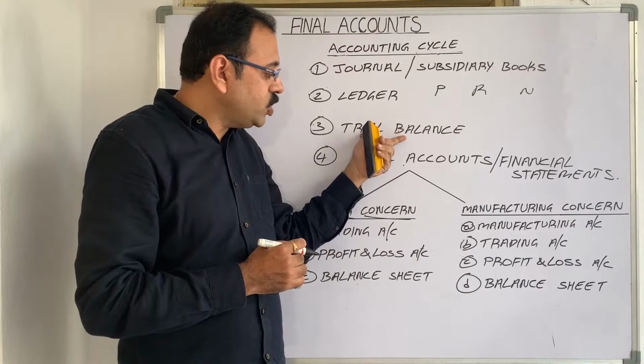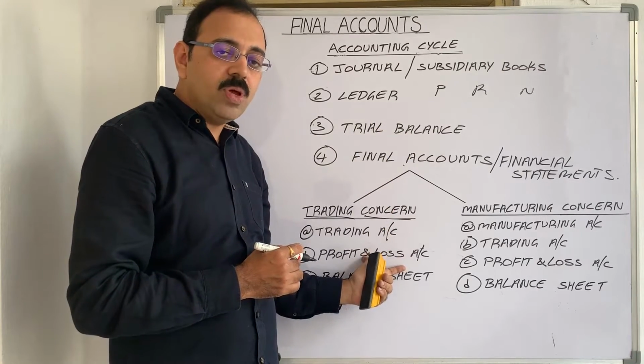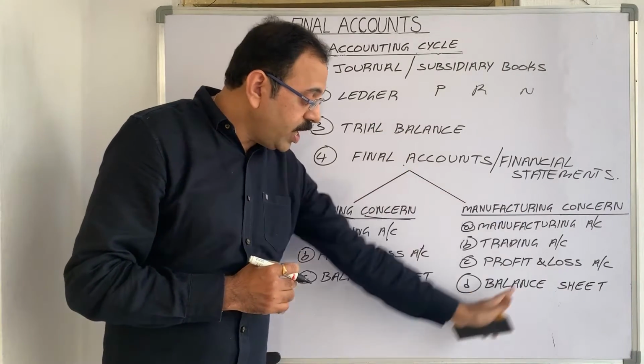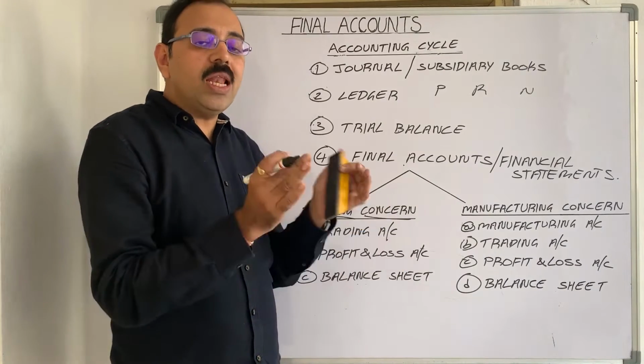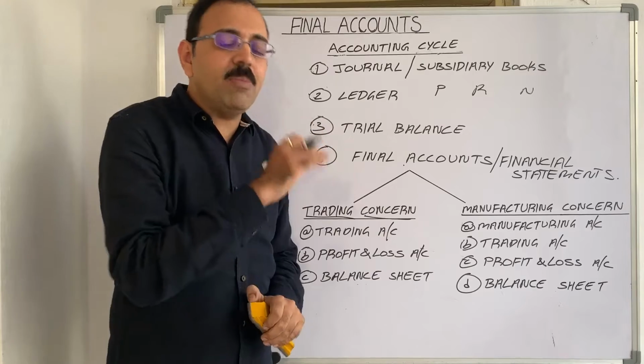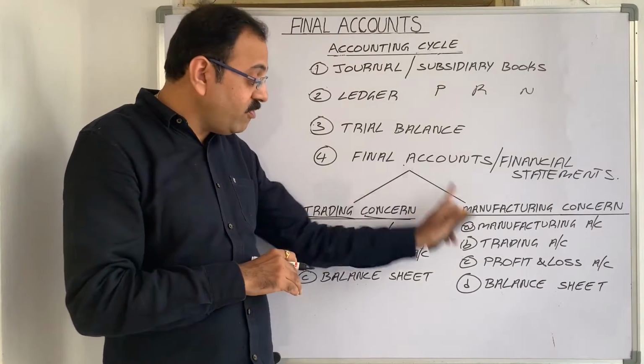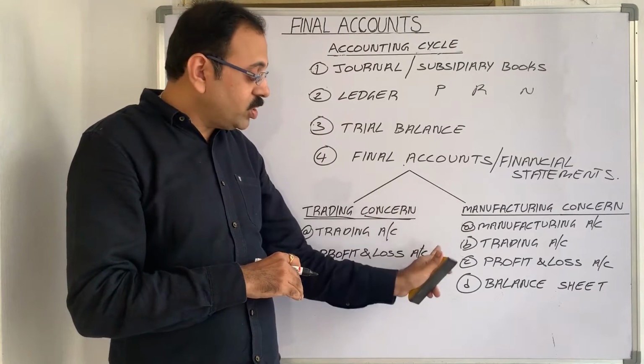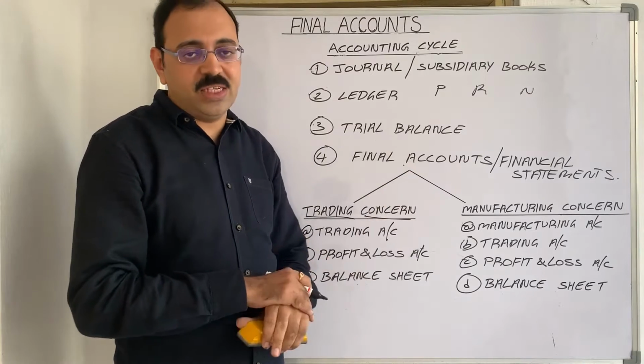And from the trial balance only, we prepare final accounts now. Meaning, while preparing final accounts, all the ledger accounts are closed, and with the final figures of the ledger account balances, we prepare the final accounts. So these accounts are known as final accounts for that reason.